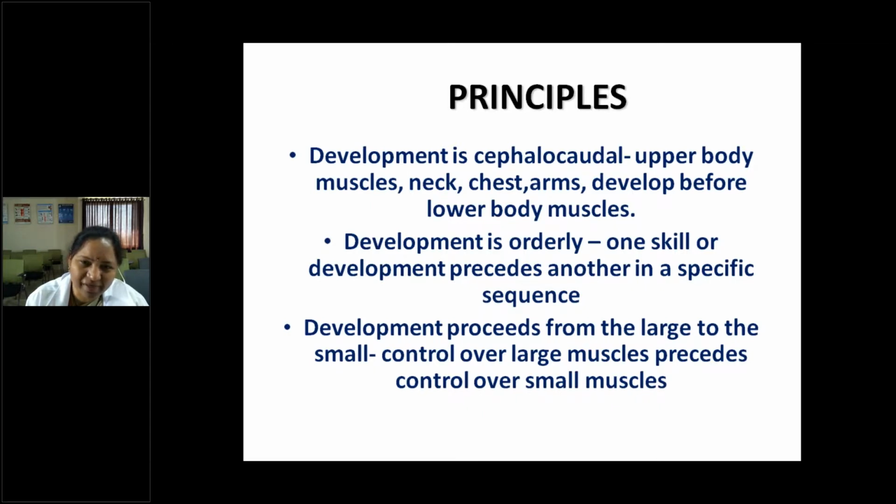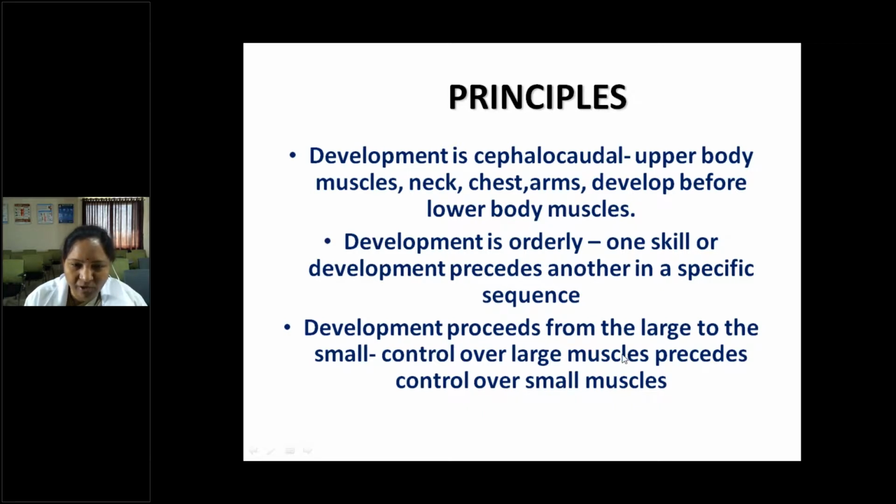That won't happen. First neck holding, head control comes first, then only the child is able to sit with support, then only sit without support. Nobody will sit directly without support. First they will learn how to sit with support. They follow one sequence, then only another milestone develops.